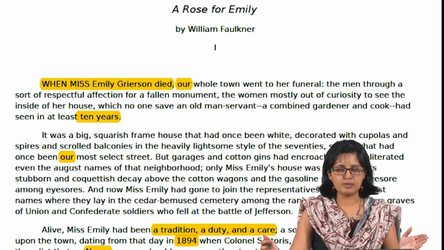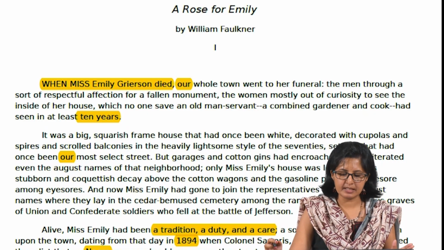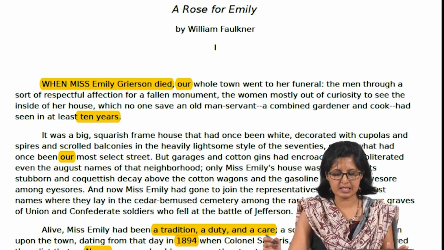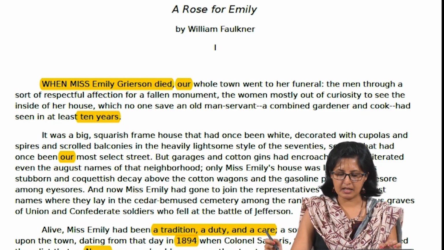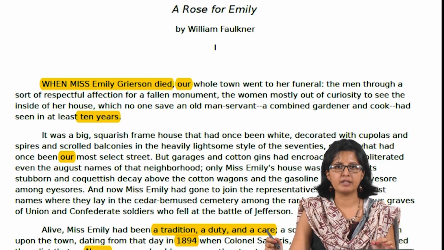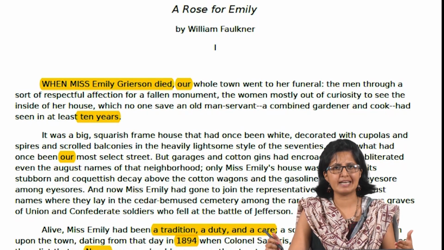The story begins with this statement: "When Emily Grierson died, our whole town went to her funeral." So we already know what the setting is, the gravity of the event. We also get to know about the recent event, Emily's death. Notice the use of "our" right from the beginning. The narrator is not really alone here, it's more like a collective rendering.